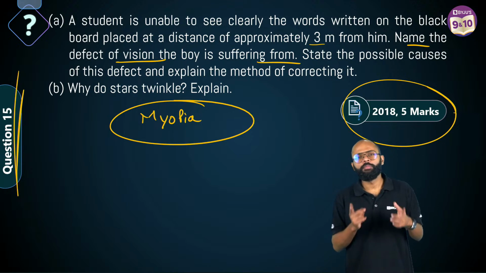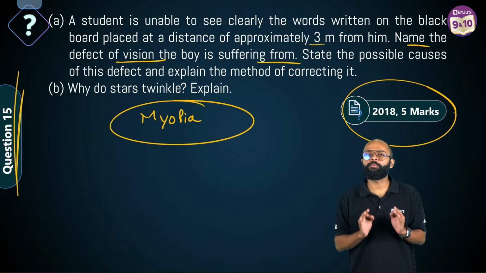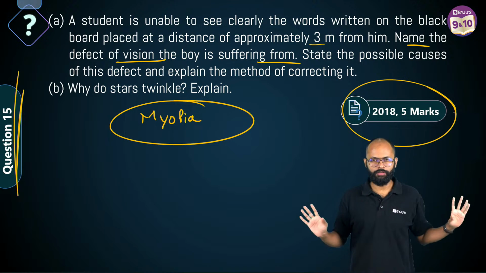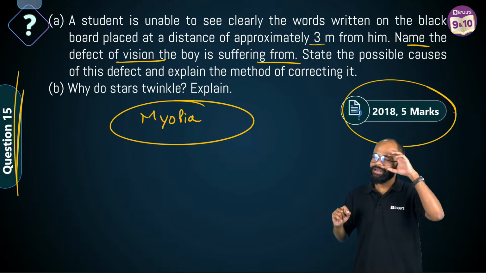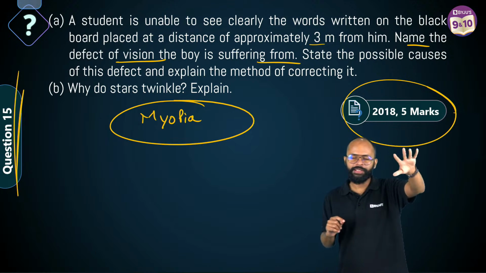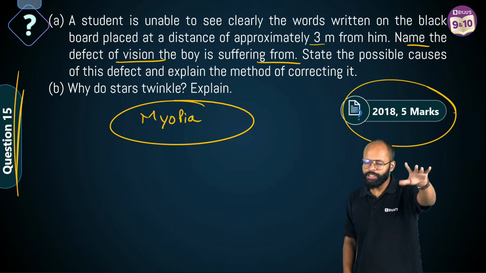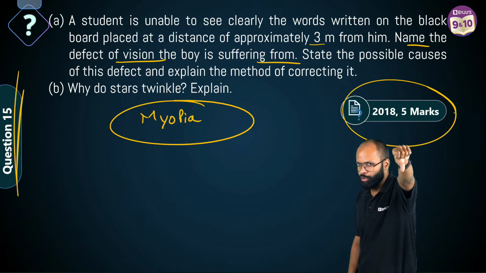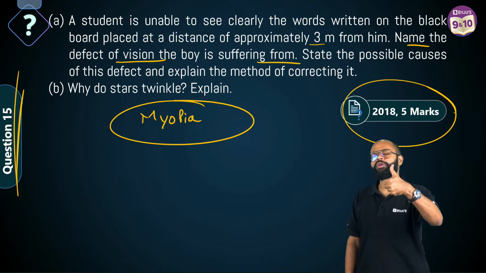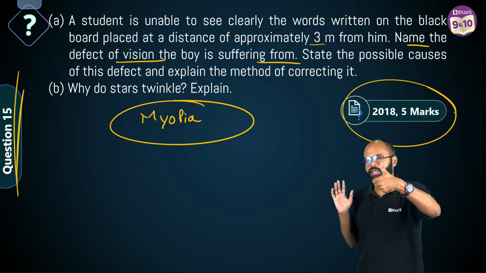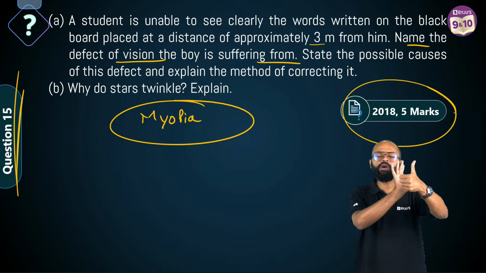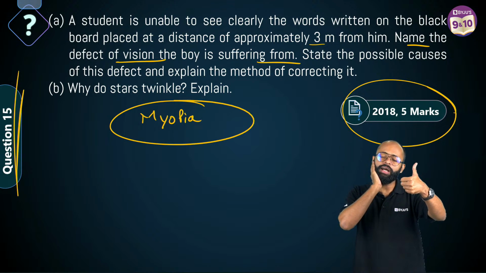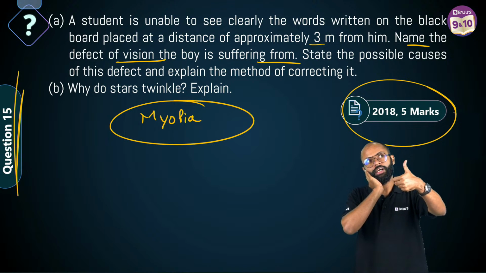See, everybody, people who have attended human eye properly, you know the method. Sir, what is the method? You are telling me it is myopia. Myopia mein kya hota hai? Sir, myopia means near-sightedness or short-sightedness. Okay, near objects are good, far objects are not good. To see a near object, what do you need? A thin lens or thick lens? Sir, I want a thick lens. Okay.